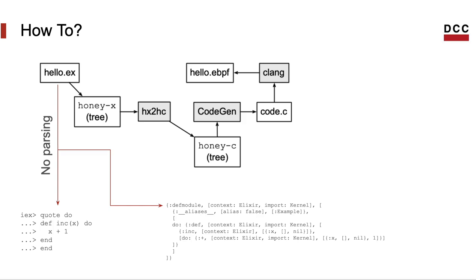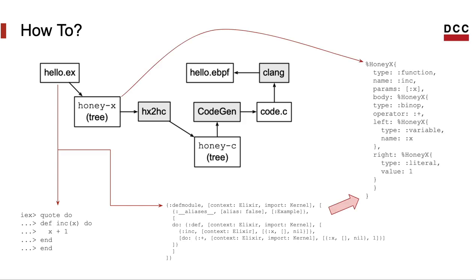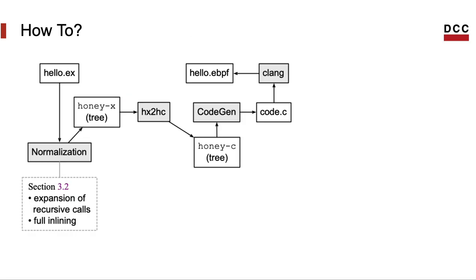Therefore, we did not really have to write a parser. We already receive an AST that we can traverse. And then we traverse this data structure that exists in Elixir to produce the representation that we call HoneyX. Notice that at this point, we no longer have recursive calls.